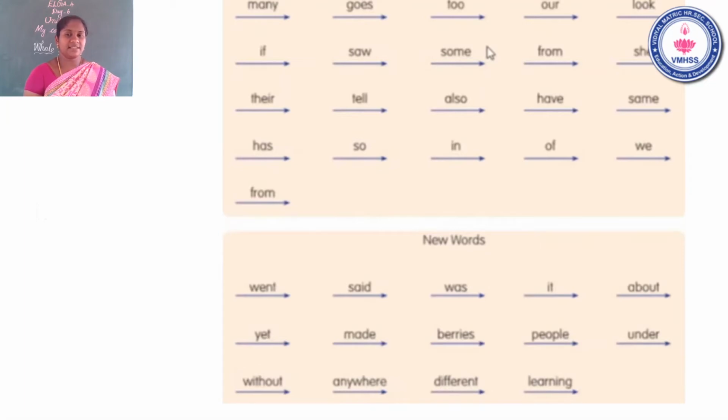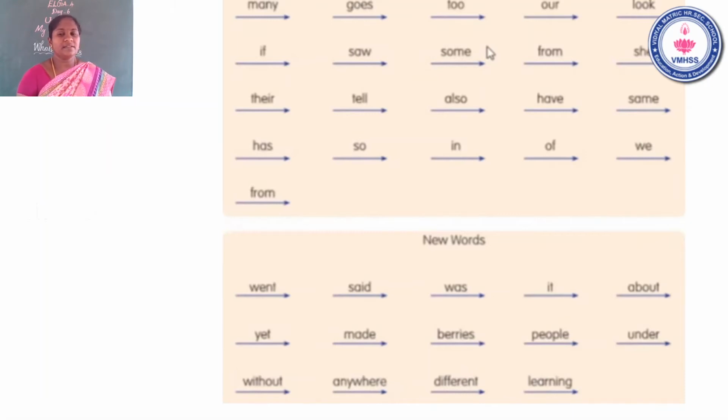Next, the third line: there. The next word, tell. The other word, also. The next word, have. The other word, same. The next line: has. The next word, so. The next word, in.